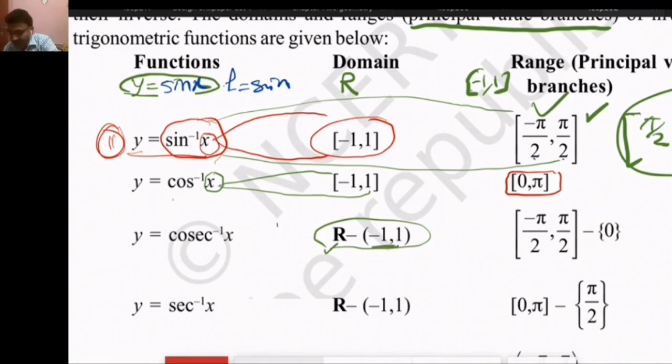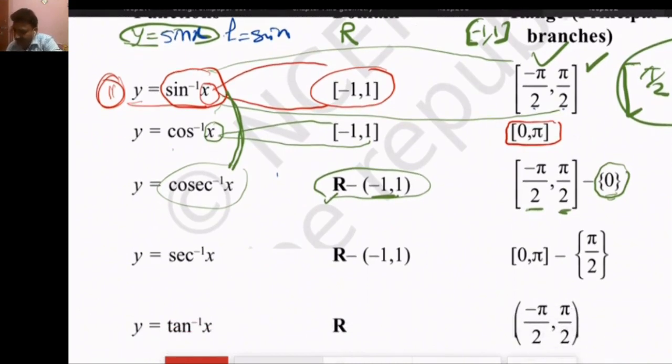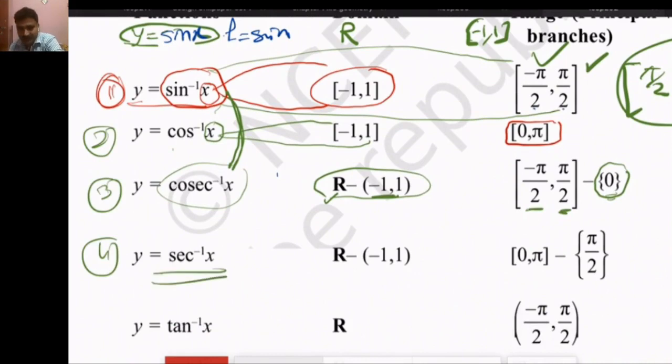And the range is as the range of cosec inverse x, exactly as sin inverse x. But because 0 is a value between minus pi by 2 to pi by 2, and we know that cosec 0 is not defined, therefore 0 will be omitted from the range of cosec inverse x function. And similarly, the fourth function, sec inverse x function.